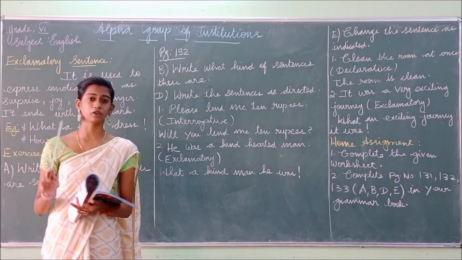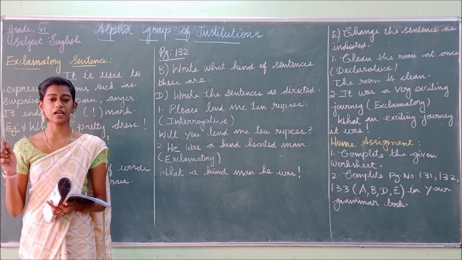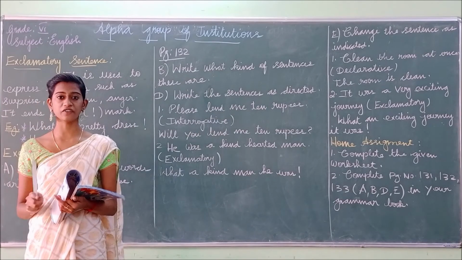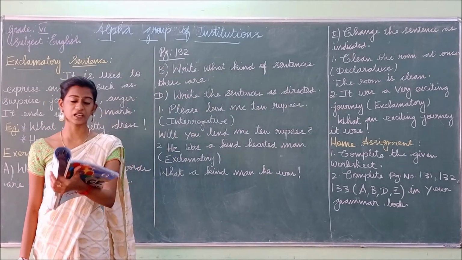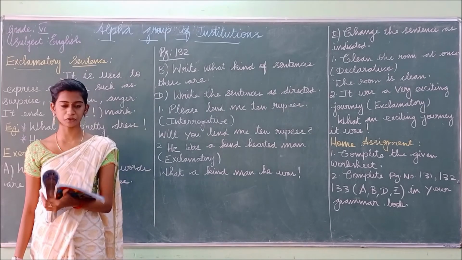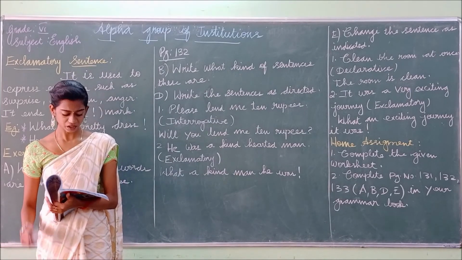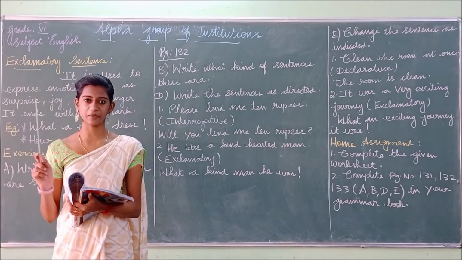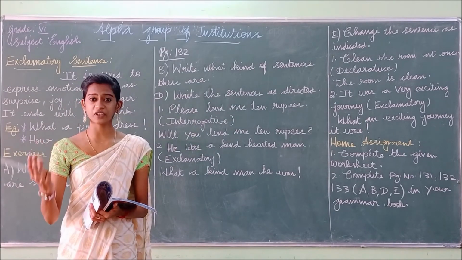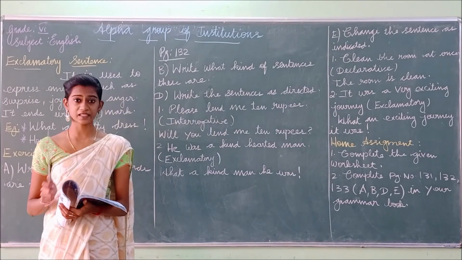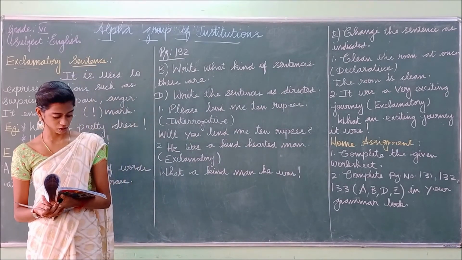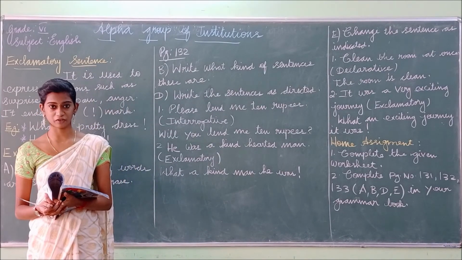You have to read the sentences and find out what kind of sentence each is. The first one: How beautiful the garden is! This sentence ends with an exclamation mark, so it expresses some feelings. What kind of sentence is this? Very good, it is an exclamatory sentence. Another 7 have been given for you to do.